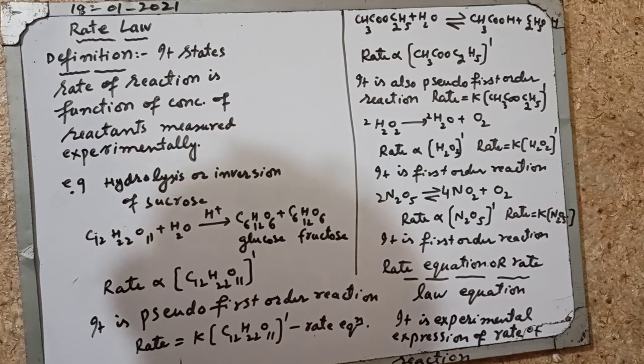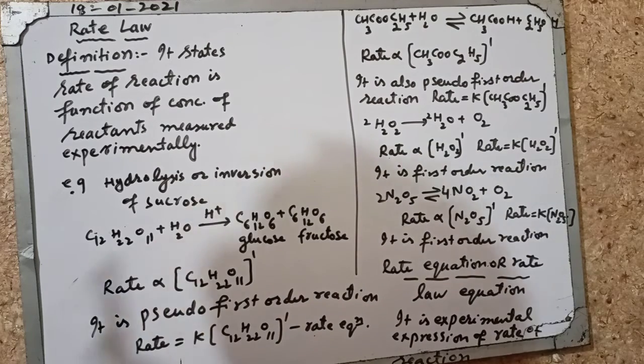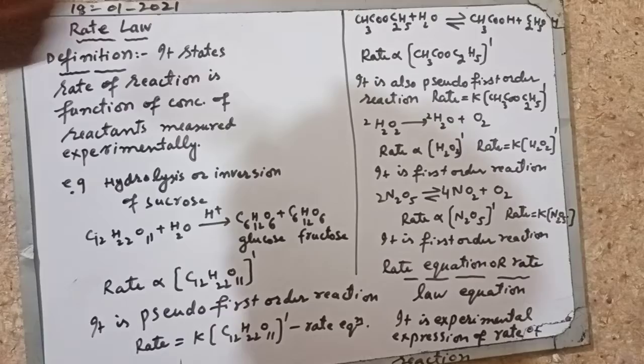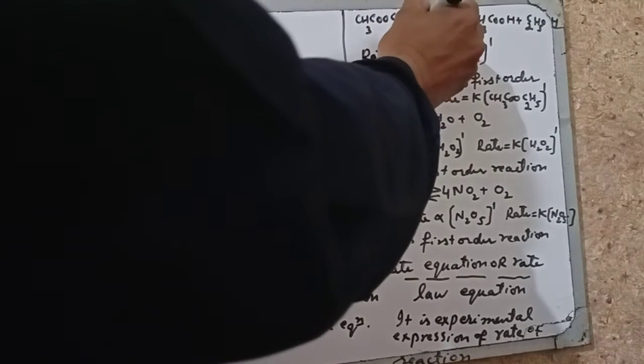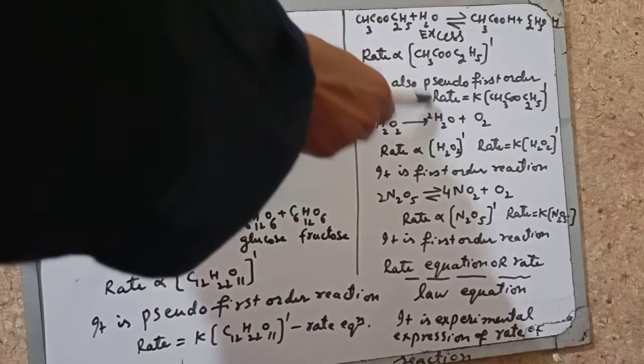Another example is the hydrolysis of ester. Ethyl acetate gives acetic acid plus ethyl alcohol. The rate of reaction is directly proportional to the concentration of ethyl acetate raised to 1. It does not depend upon the concentration of water because water is in large excess. Such reactions in which more than one reactant is involved, but the rate of reaction does not depend on one of the reactants because it is in large excess, are called pseudo first order reactions.